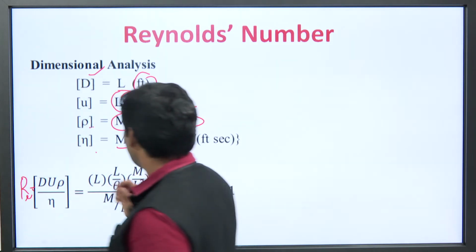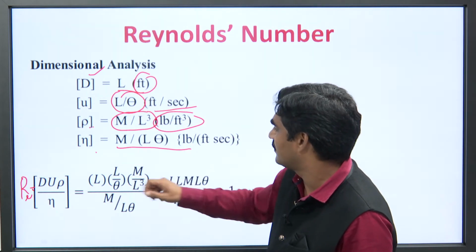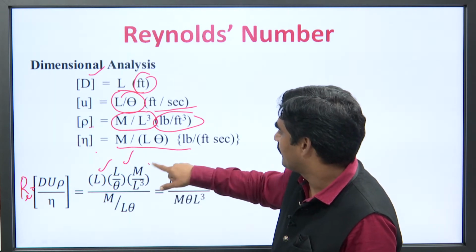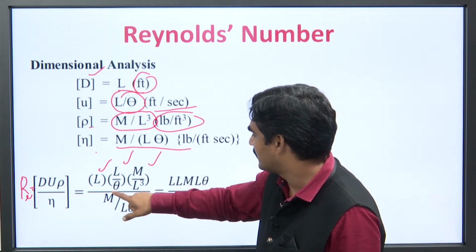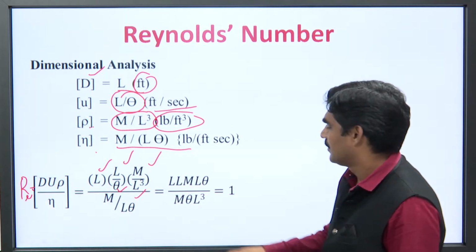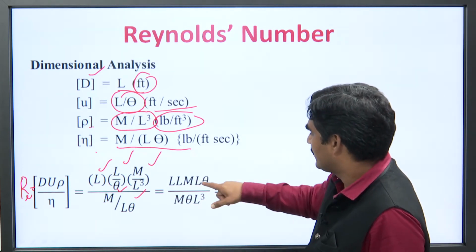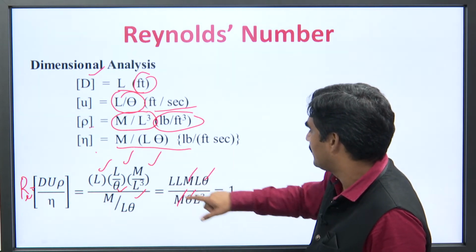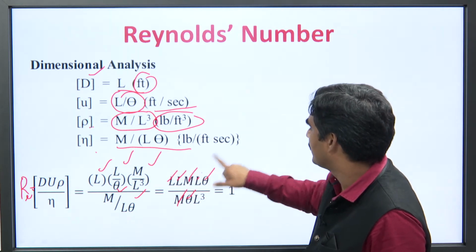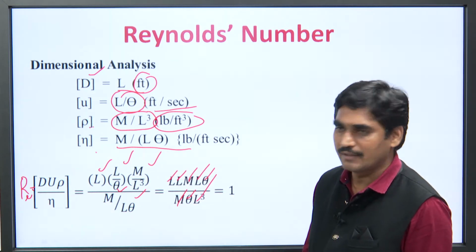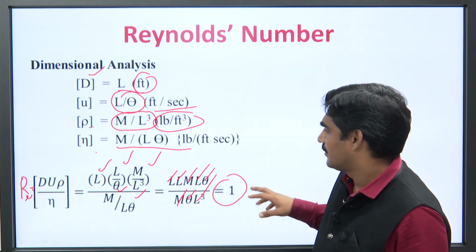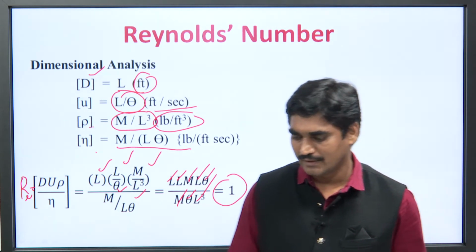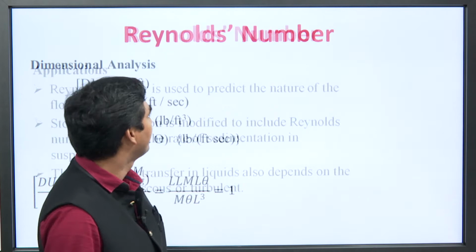Re is equal to d u rho by eta, put all the values into this equation. For d it is L, u is L by theta, rho is m by L cube. Similarly, for viscosity m by L theta. Finally, after rearranging the equations, m, m is cancelled, theta, theta is cancelled, L1, L2, L3 is cancelled by L cube. So, that is equal to 1. That means, that is why it is called as a dimensionless quantity. This is the dimensional analysis of Reynolds number.